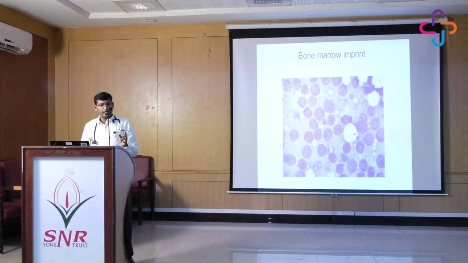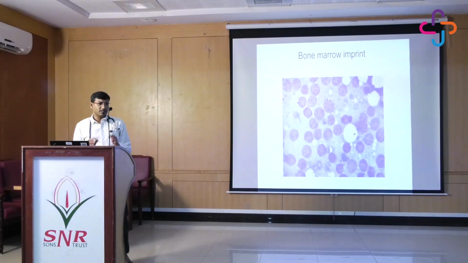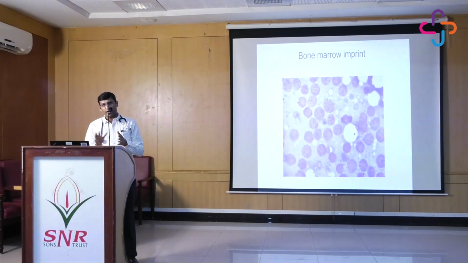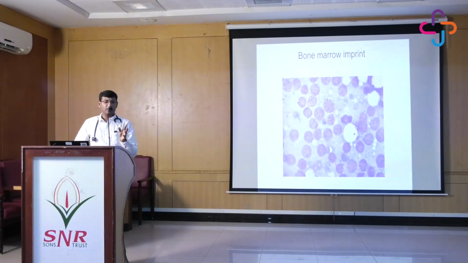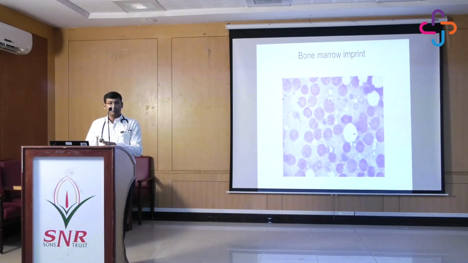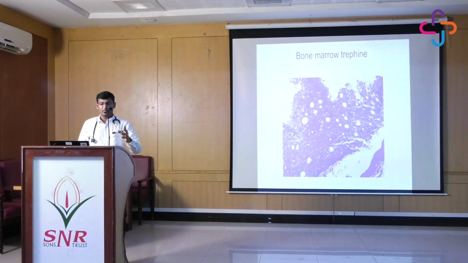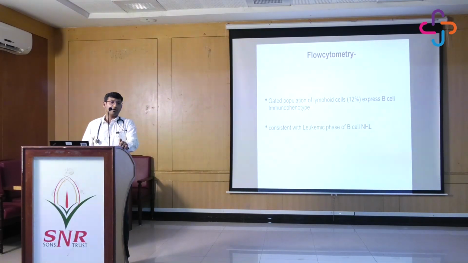So we did marrow. It was an extremely hard marrow, completely packed, so we were not able to get any aspirate, and we got only the imprint. Now I am sure that we are dealing with something in hematology. This was the imprint which showed all these lymphoma cells in the marrow. The trephine was completely packed with all these abnormal cells. So this was the trephine. We were waiting for the IHC to get the final diagnosis.